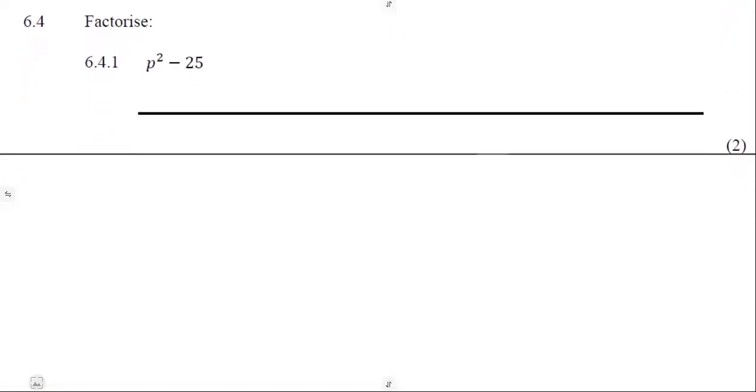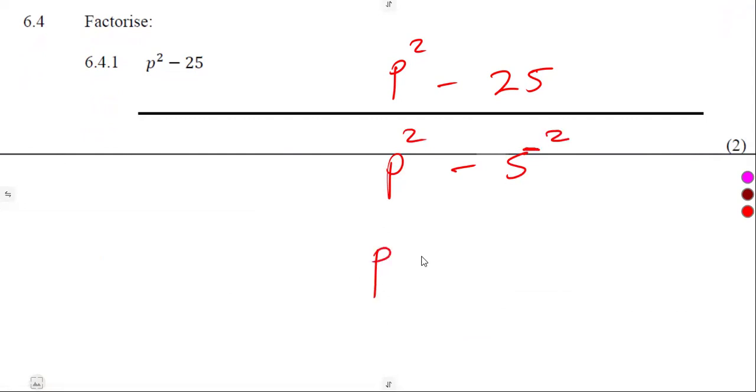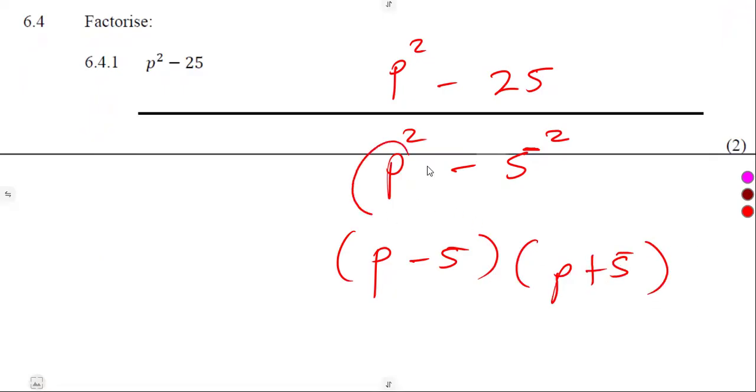Factorize. What do we have? A difference of 2 squares, p squared minus 25. This is same as p squared minus 5 squared, guys. Remember, that's a difference of 2 squares. So you understand, one bracket will subtract, another one will add. So that's the p and the 5. The p and the 5. Just like that.